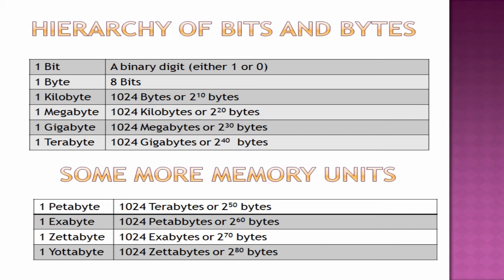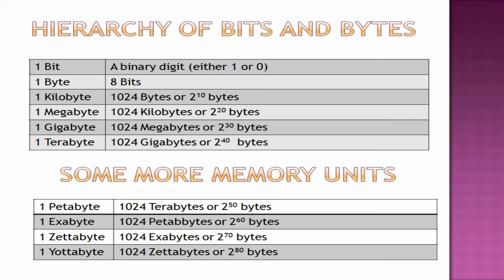Next is 1 terabyte. After gigabyte, terabyte. 1 terabyte is equal to 1024 gigabytes or GB. 1 TB, terabyte is TB. So these are the units up to terabyte that you all know now. Now we have some more memory units after terabyte.